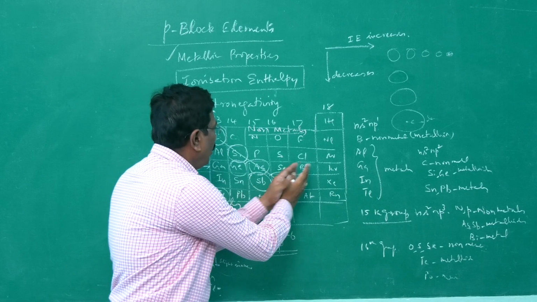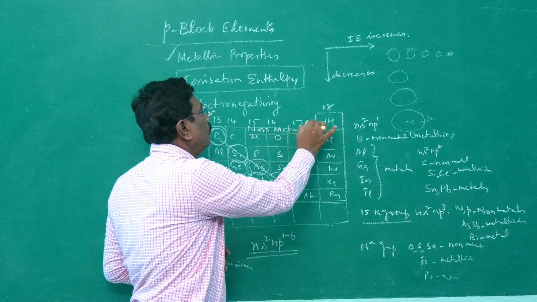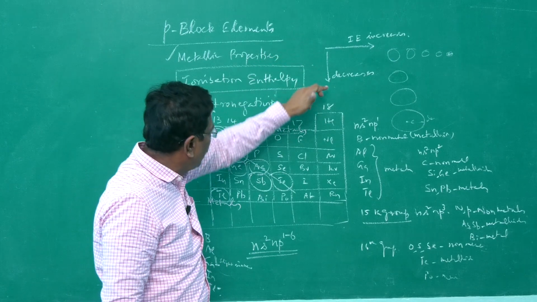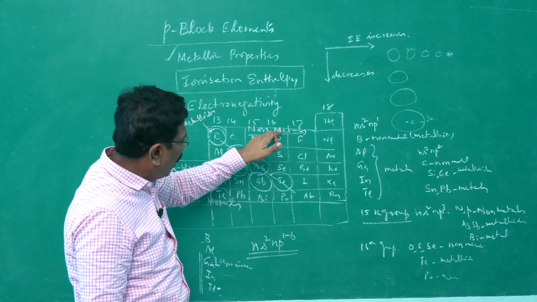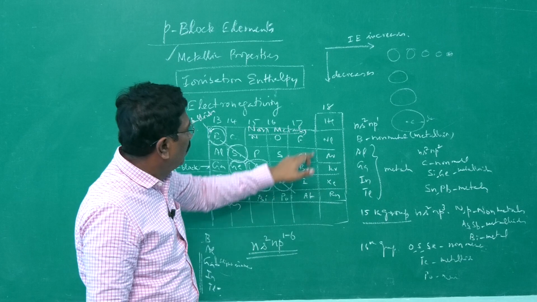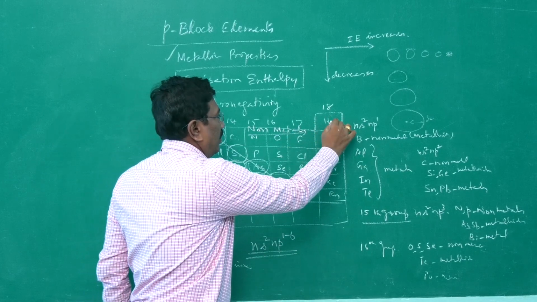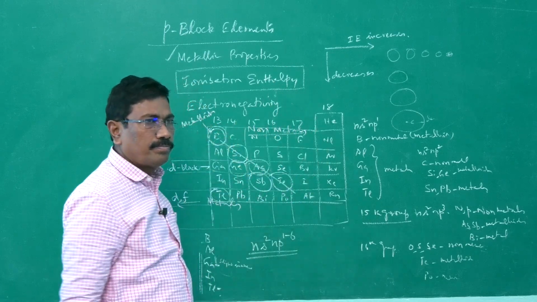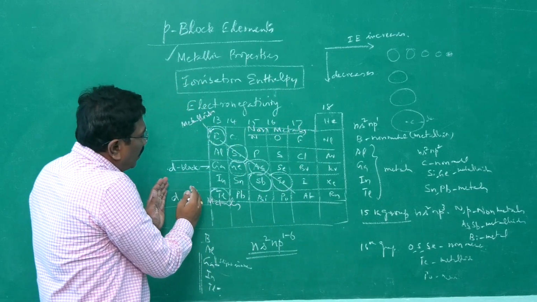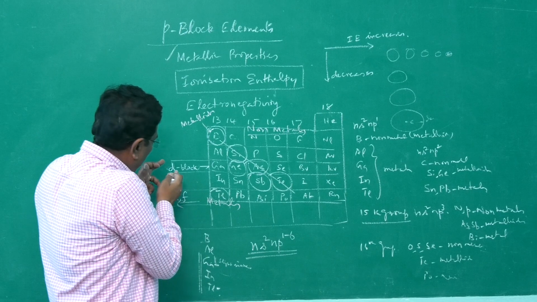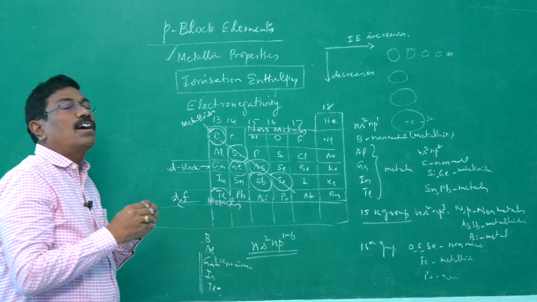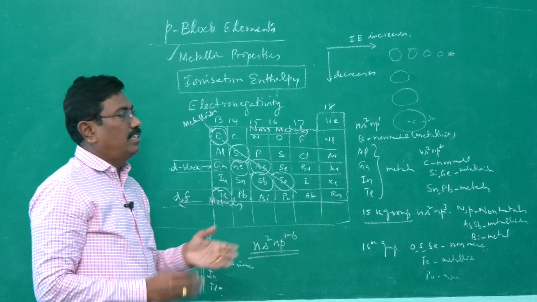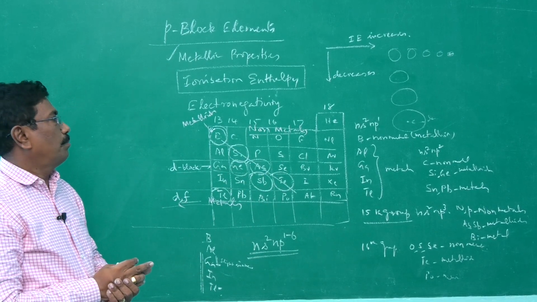But when we go beyond that, groups 15 to 18, the general trend prevails. That is, ionization energy decreases from nitrogen to bismuth, oxygen to polonium, fluorine to astatine, helium to radon. When we move from top to bottom, as usual, ionization energy decreases. The reason is, after these elements, this effect may not be pronounced much, and therefore, after that, we find a decrease in ionization energy to some extent.